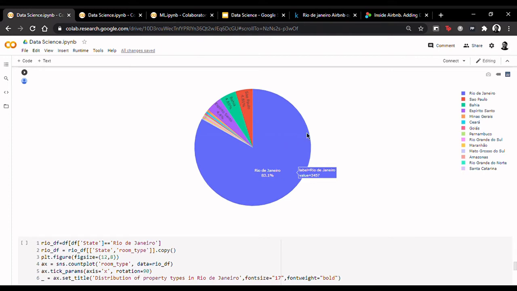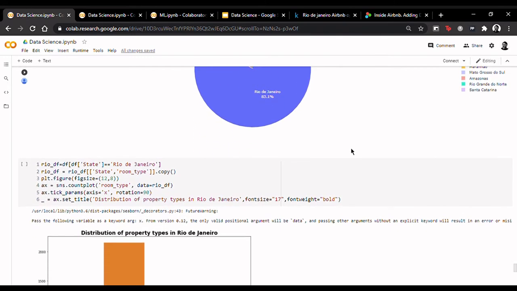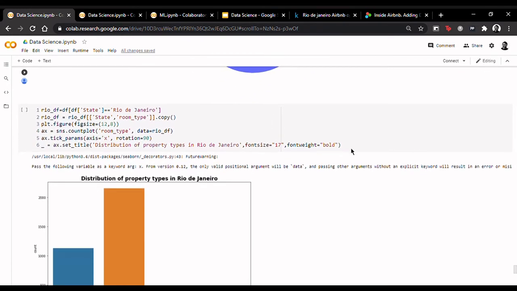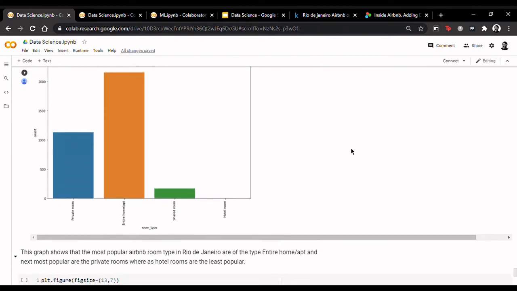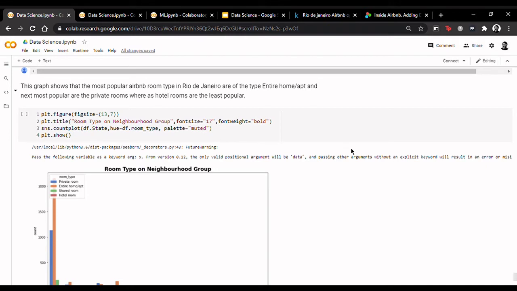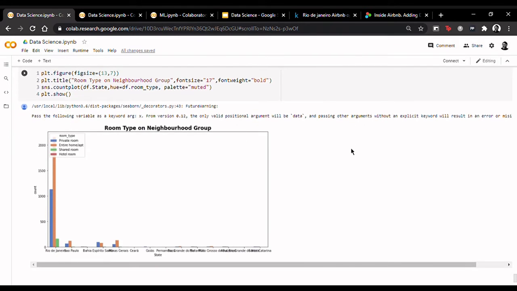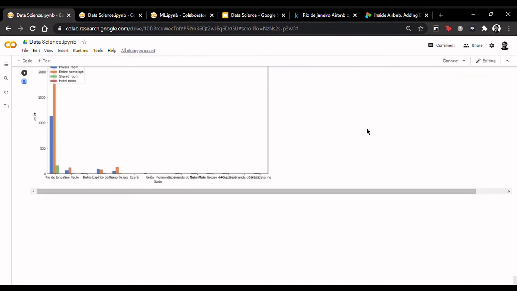We then wanted to know which type of Airbnb listing is most popular in the state with the highest listings. This graph shows that the most popular Airbnb room type in Rio de Janeiro are of the type home or apartment. And the next most popular are private rooms, whereas hotel rooms are least popular. We then perform the same analysis for the neighboring cities apart from Rio de Janeiro, and this is the result that we get. So that was the end of this notebook, and now we will dive into the machine learning part of this analysis.